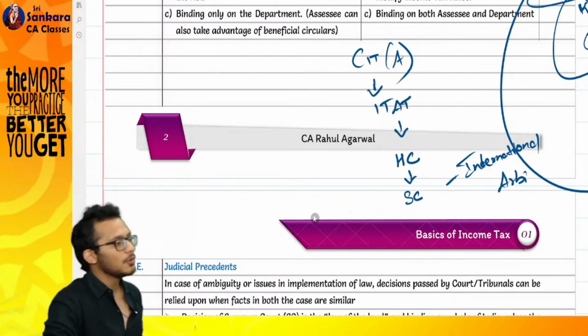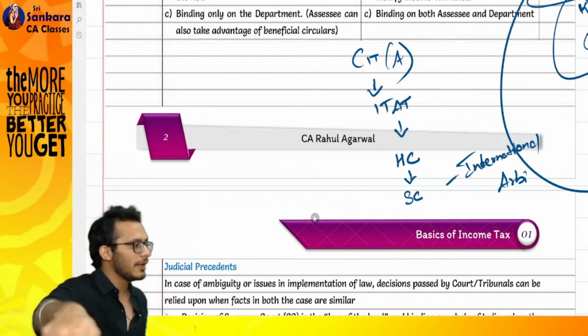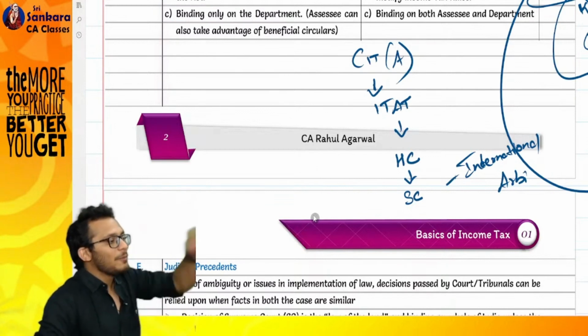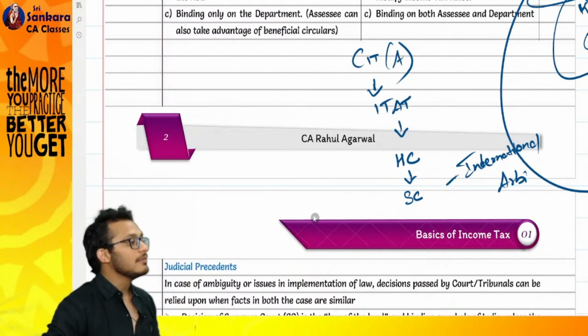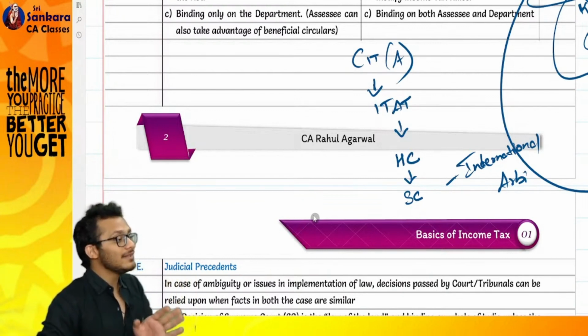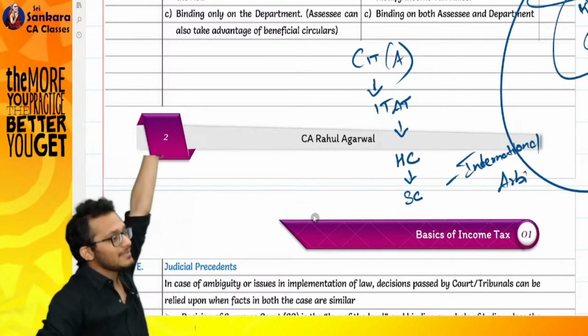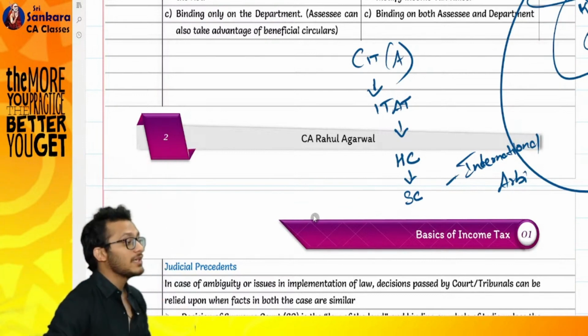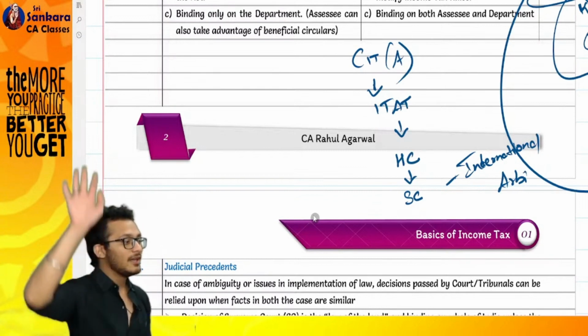Vodafone came and said, okay, you want the act to be like this, it will apply only from 2012. I will still not pay a single rupee for it. They said, no, I am changing the act not from 2012, I am changing it from 1961. It's called a retrospective amendment.